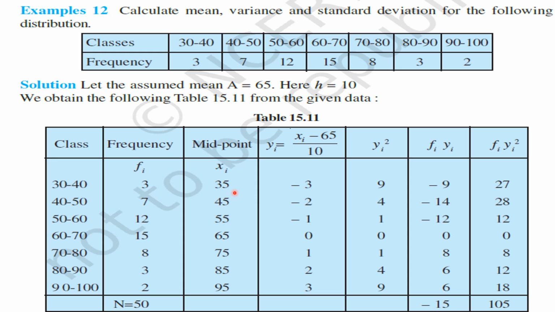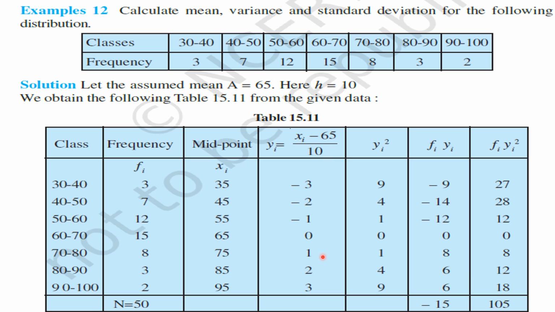So xi 35 minus 65 by 10, what will you get here? Minus 3. Understood this number, my children? Similarly, 45 minus 65 by 10, we get minus 2. Similarly, 55 minus 65 by 10, we get minus 1. Similarly, 65 minus 65 by 10, we get 0. Similarly, 75 minus 65 by 10 is equal to 1. Similarly, 85 minus 65 by 10 is equal to 2. Similarly, 95 minus 65 by 10, what will you get here? 3.